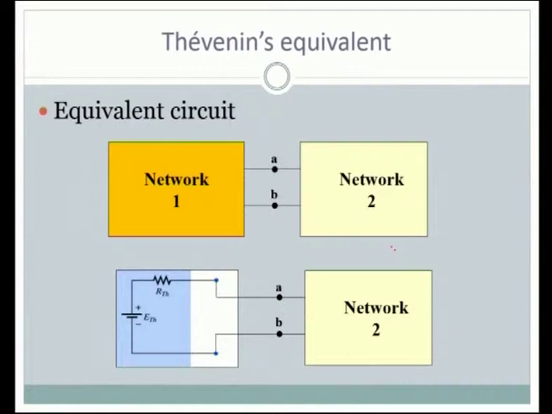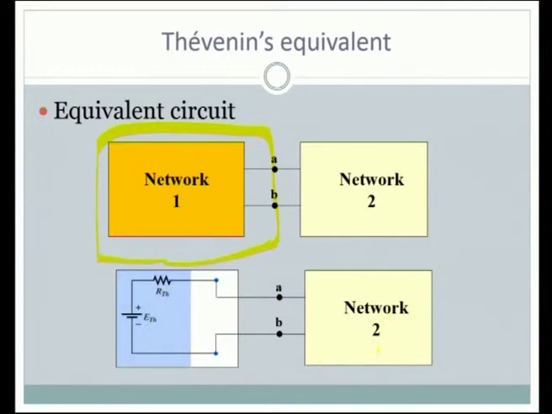Now, have a look at this. This is the original network 1, and suppose we want to use another network to be connected. We can connect the network 2 across the two terminals. Now, if we replace this network 1 with the Thevenin equivalent, this is how we need to replace it, and network 2 can be anything.